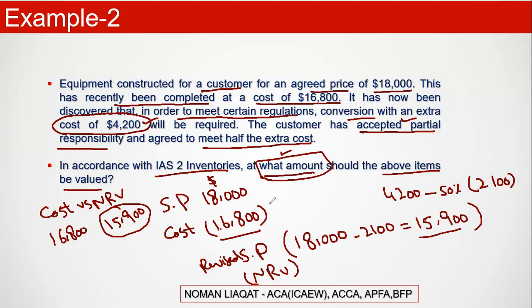So they are just sharing this additional cost 50-50. The company is going to reduce its share. Earlier we were going to receive 18,000, but now they are incurring 2,100, so they would be receiving 15,900. So your NRV is 15,900, your cost is 16,800, and I have to record my inventory at the lower of the two, which is 15,900 and not 16,800.